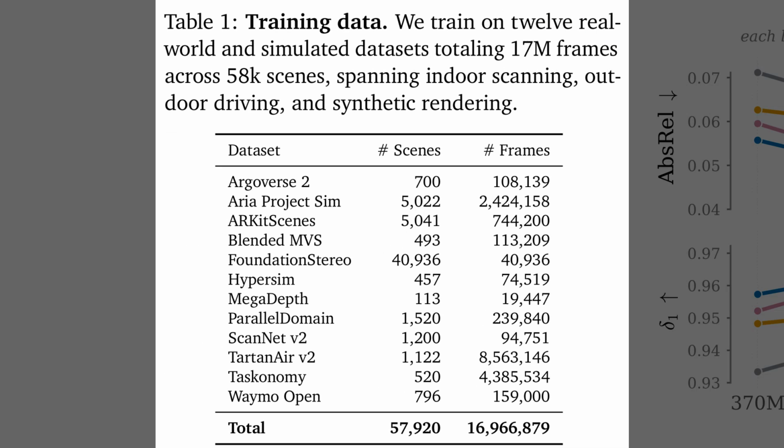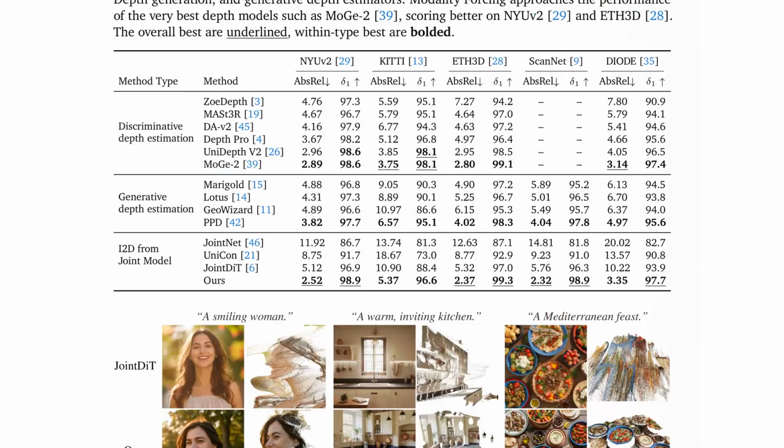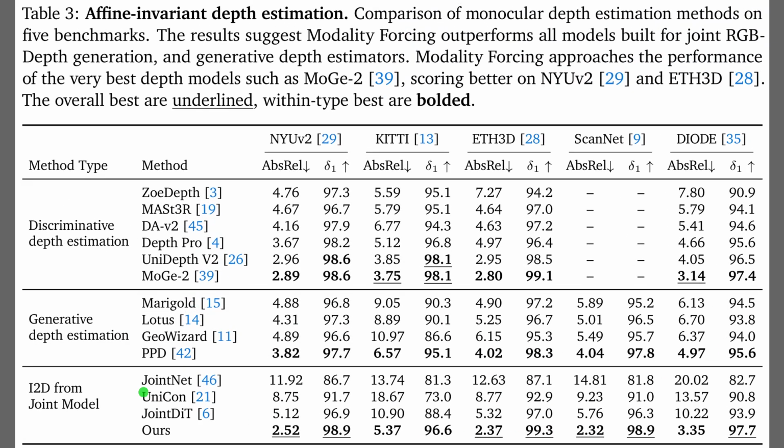While Figure 4 demonstrated the impact of model scaling, Table 1 details the diverse training datasets used for post-training. This table lists 12 real-world and simulated sources spanning indoor scanning, outdoor driving, and synthetic environments. Together, these sources provide a massive total of nearly 17 million frames across 58,000 scenes to help the model learn robust spatial geometries.